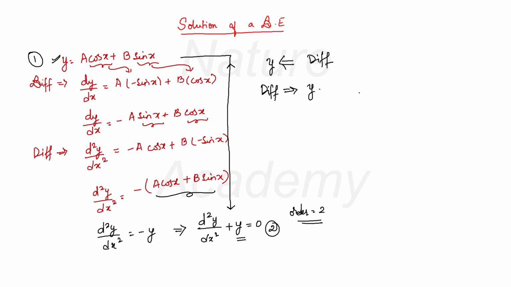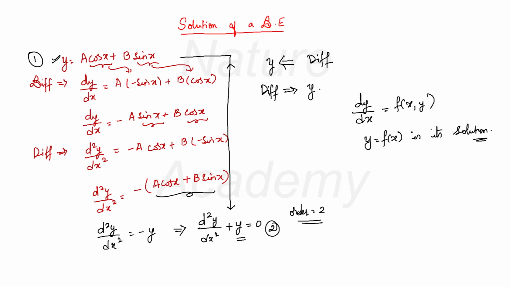Or in other words, if I have dy by dx equal to f of x comma y, then y equal to f of x is the solution for dy by dx. An equation which contains dependent variable y and independent variable x and is free from derivatives, which satisfies the differential equation, is called its solution.